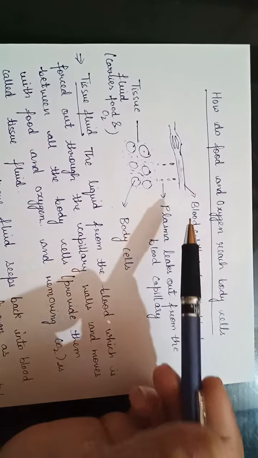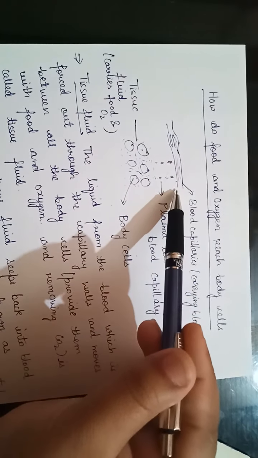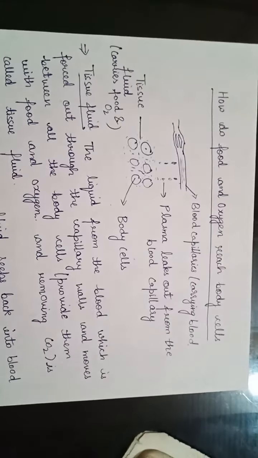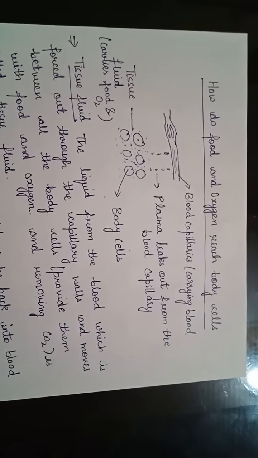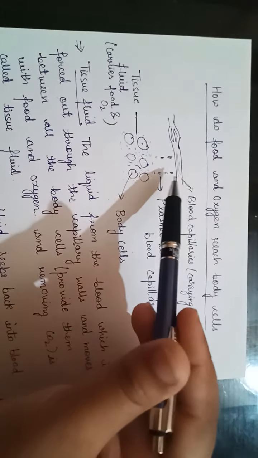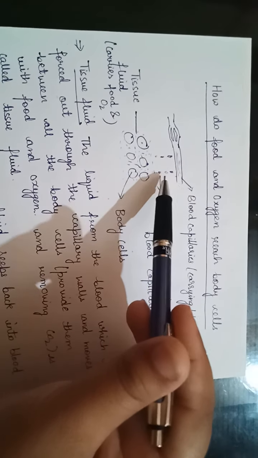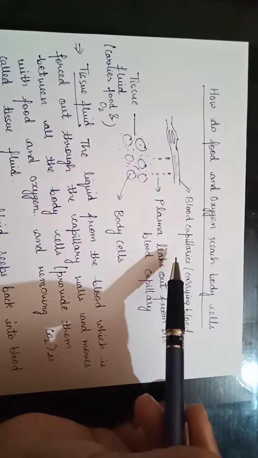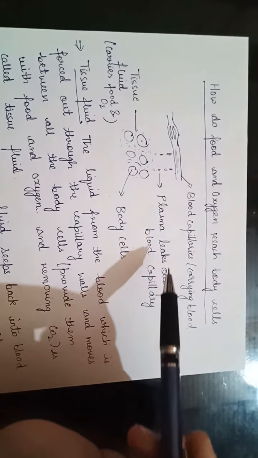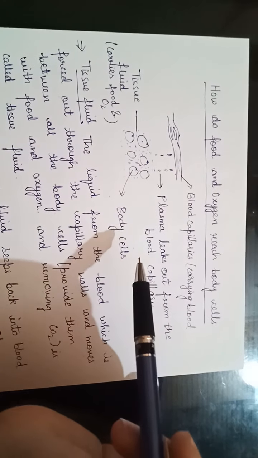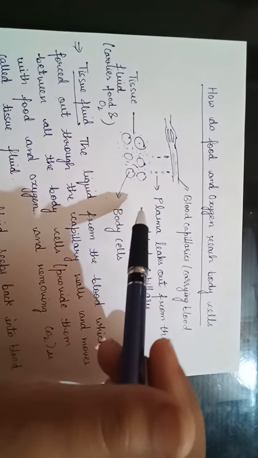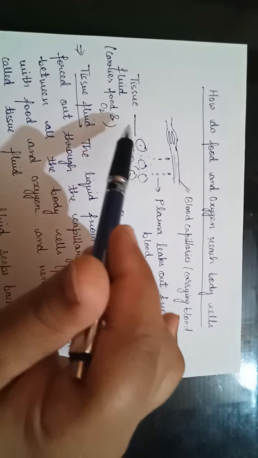So this is the blood capillary that I have shown here, and blood capillaries are carrying the blood. When the plasma leaks out from the blood capillary, these blood capillaries are very thin and they have small pores, so from there the plasma leaks out, and this plasma gets collected around the body cells.